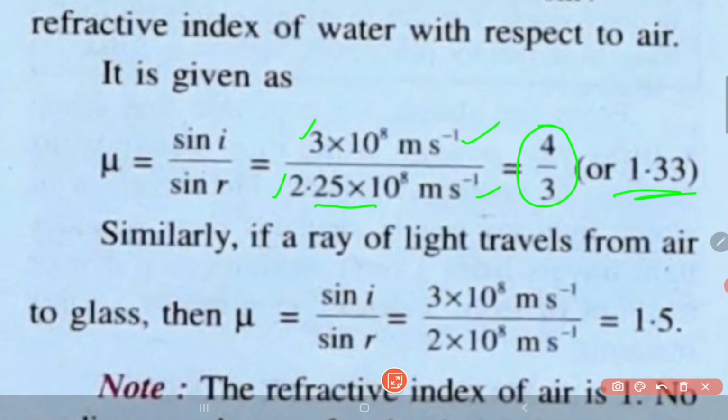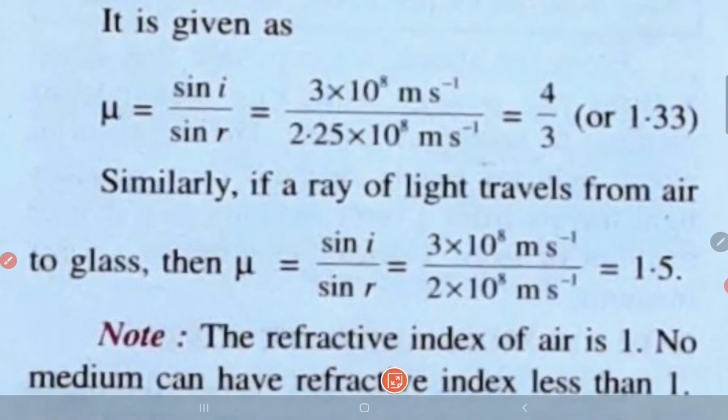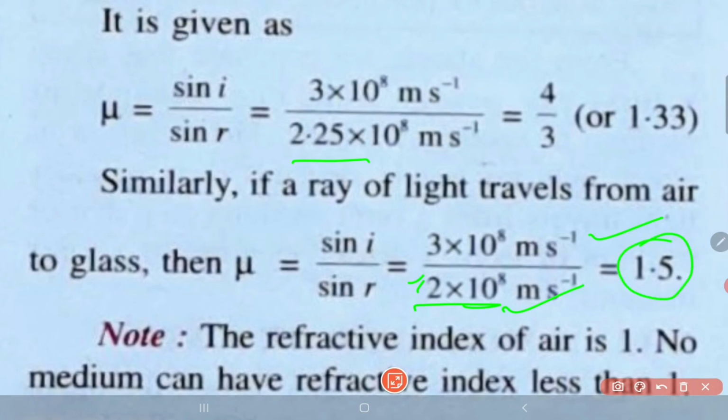Similarly, if a ray of light travels from air to glass, then the refractive index should change because the medium has changed. Initially it was air to water, but now it is from air to glass. So in this case, I am supposed to use the speed of light in air because it was traveling from air to glass. Therefore these values are different here. I am using the value of speed of light in glass. So in this case I am getting a different value, which is 1.5.